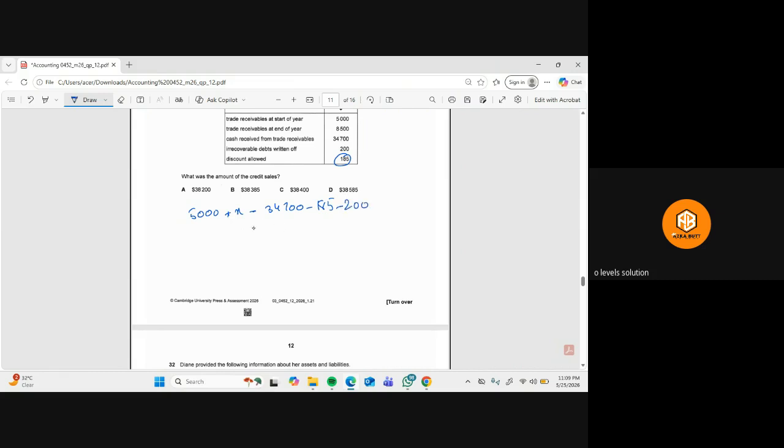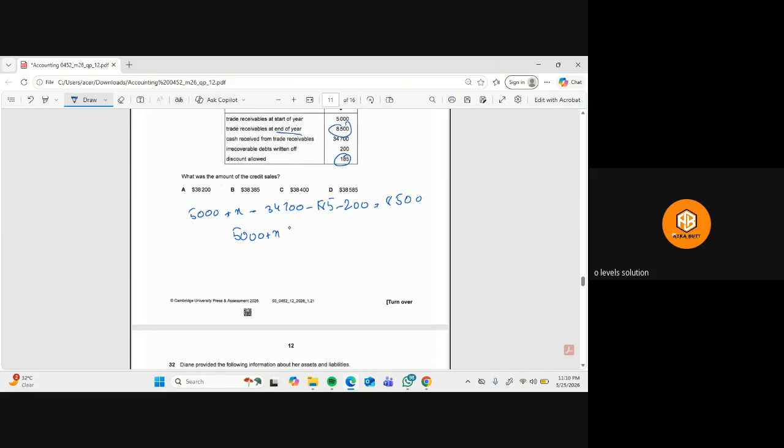So this is like 8,500. 8,500 is the trade receivables at the end of the year.